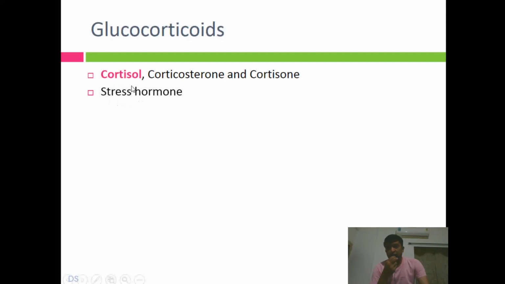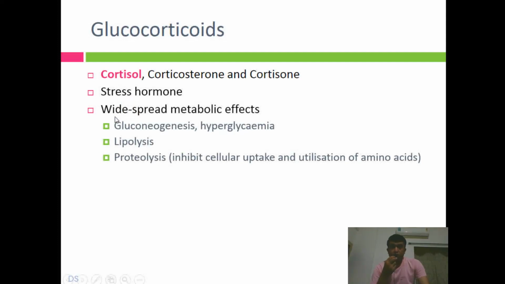So an important effect that could relieve the stress is it will increase the blood sugar level, right, so that the cells will get energy. It will produce anti-inflammatory action, it will produce immunosuppression action, lots of metabolic actions and immunoinflammatory actions will be produced, which could help in reducing the stress. Okay, but this is a short-term phenomenon. Long-term release of glucocorticoid due to stress can produce detrimental effects on your body. Okay, so effects that are on the metabolism.